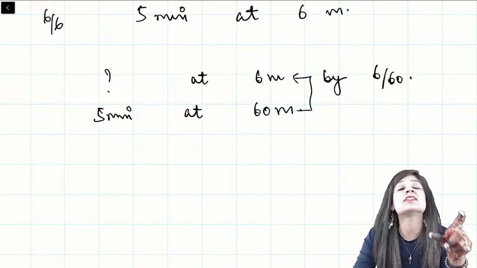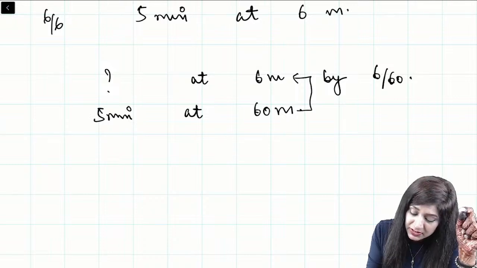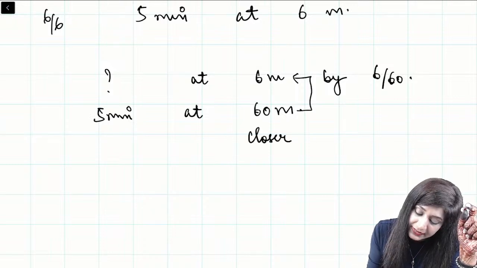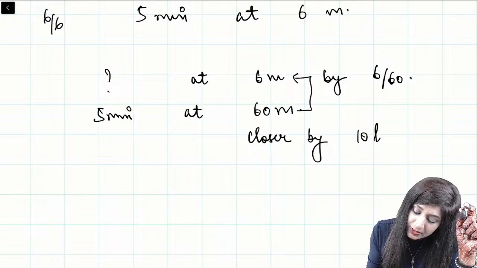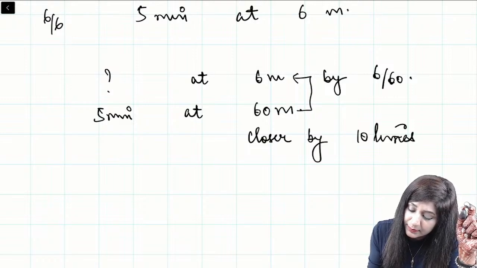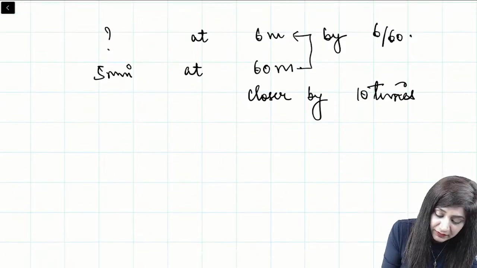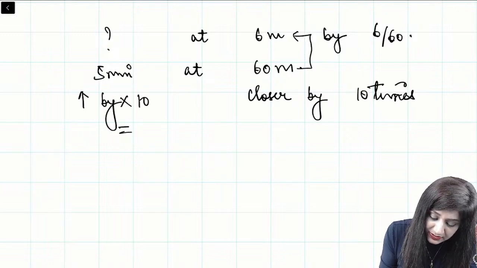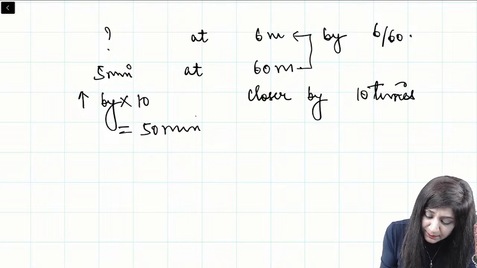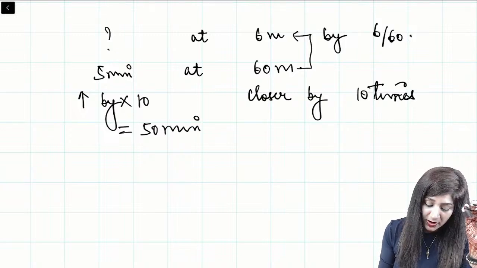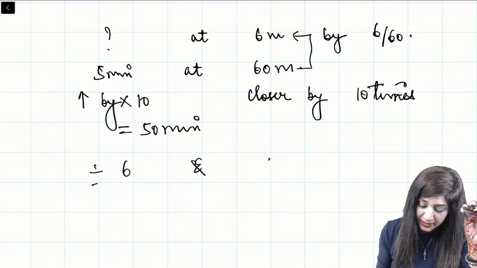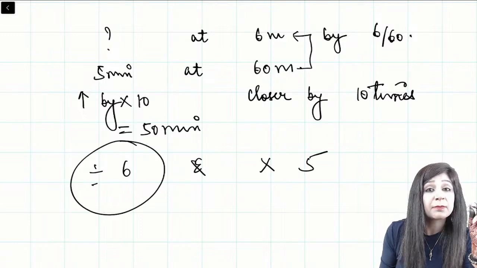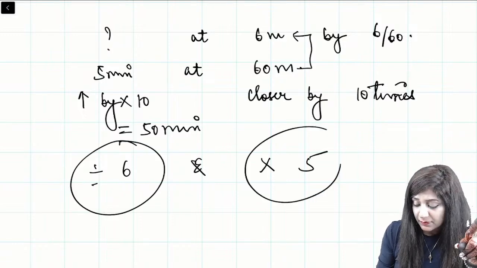The patient is standing at a distance of 6 meters, that means he is going closer by 10 times. Because he is going closer by 10 times, the angle will also increase by 10 times. 5 into 10, this is 50 minutes. So simply, you have to divide by 6 and multiply by 5, because 6 is the minimum distance and 5 is the minimum angle.